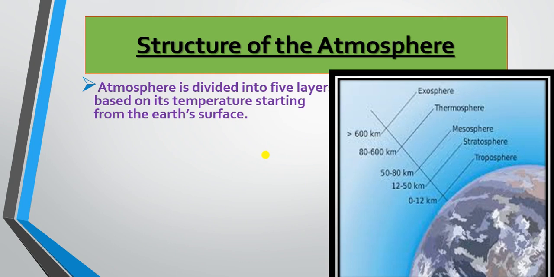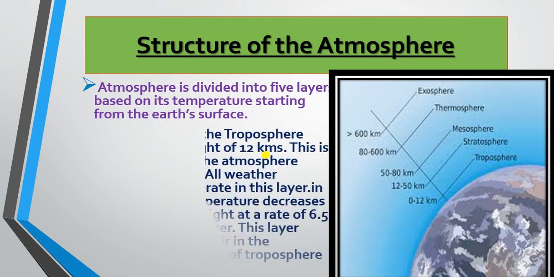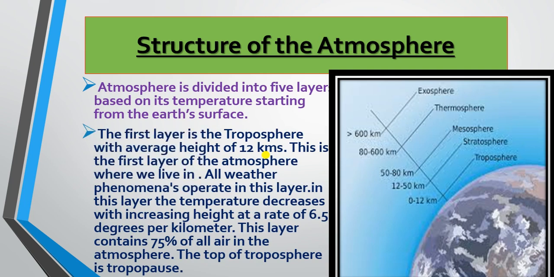Let's have a look. Atmosphere is divided into 5 layers based on temperature starting from Earth's surface. So we must know it's based on temperature that there is layering of this column of atmosphere from the surface of Earth. And the first important layer is troposphere with an average height of 12 kilometers. This is the first layer of atmosphere where we live, because we have a direct connection and concern with the first layer of atmosphere, that is troposphere.